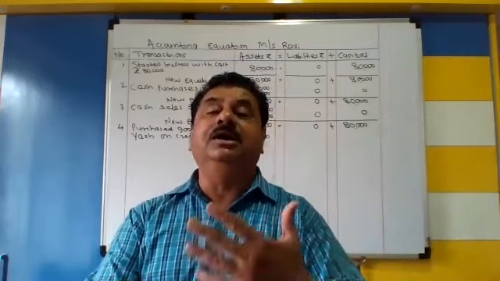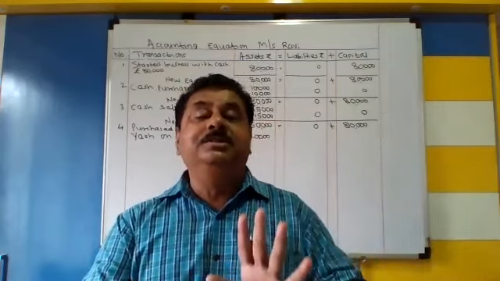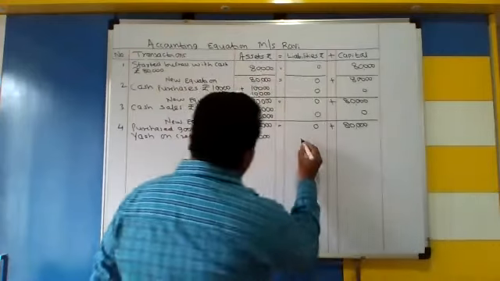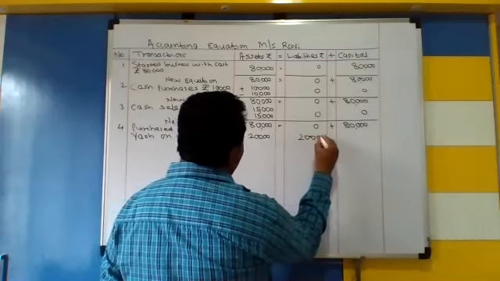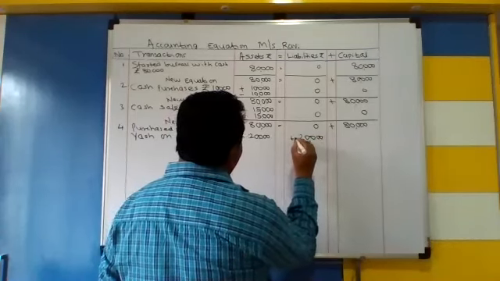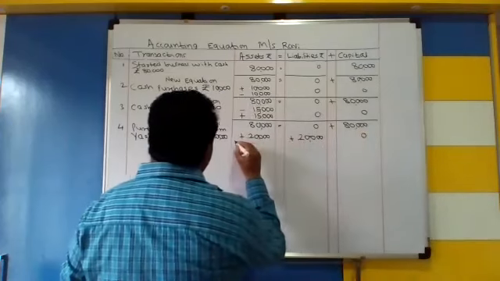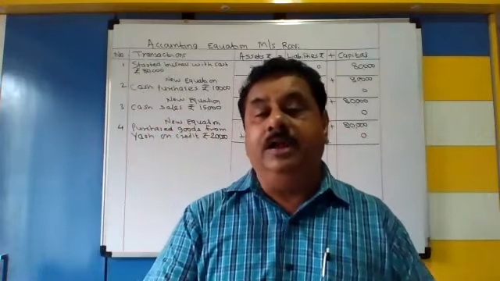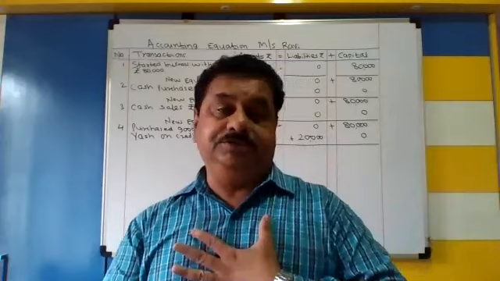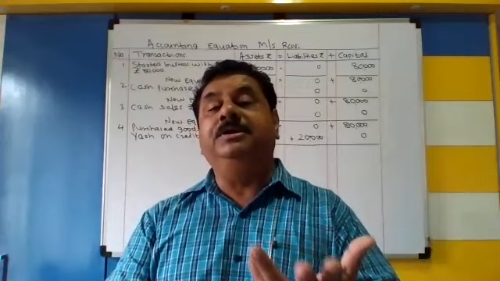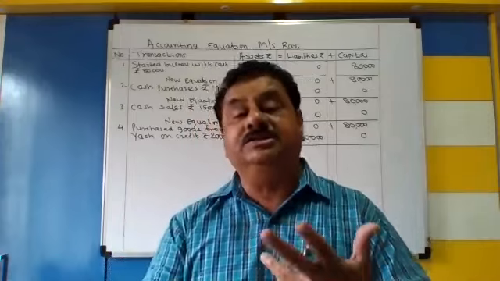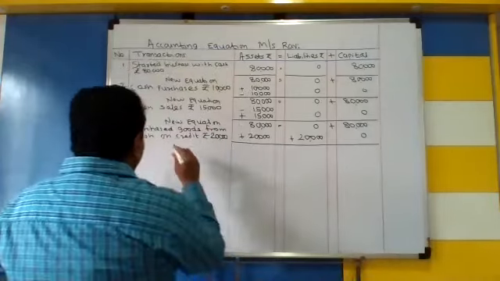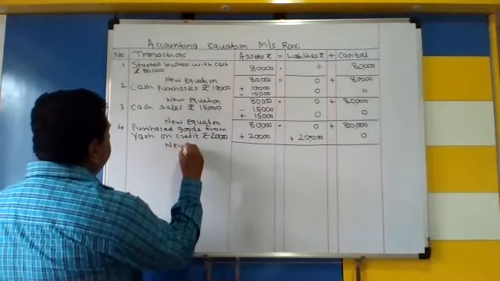Liability means आज नहीं तो कल इनको payment तो करना पड़ेगा. In the future, we need to make the payment to the creditors. That's why add in liabilities. Capital में zero effect. So plus 20,000 in asset. Why added to asset? Because these are our goods. And why added to liabilities? Because these are our creditors, suppliers. उनको फ्यूचर में पेमेंट करना है. Now what is a new equation you are getting?